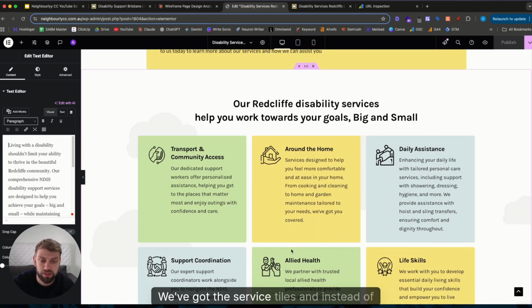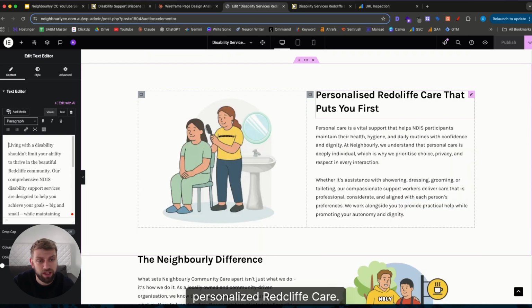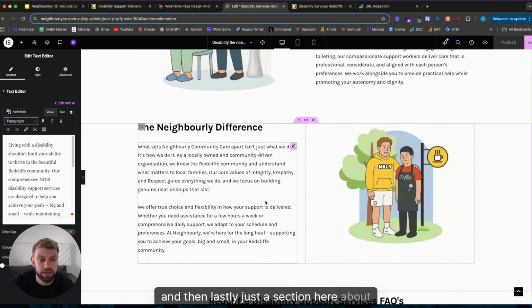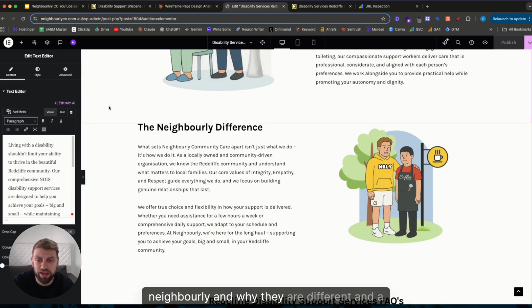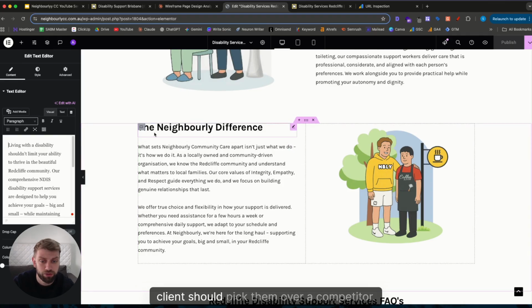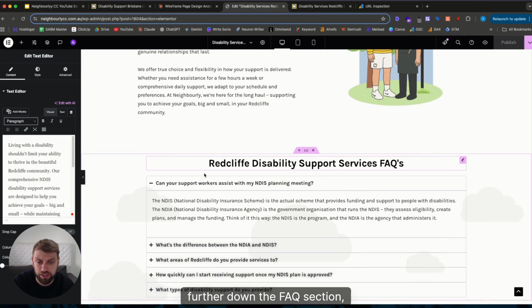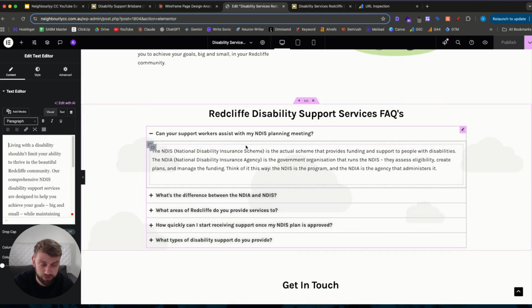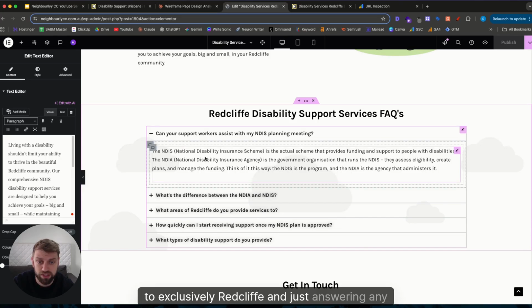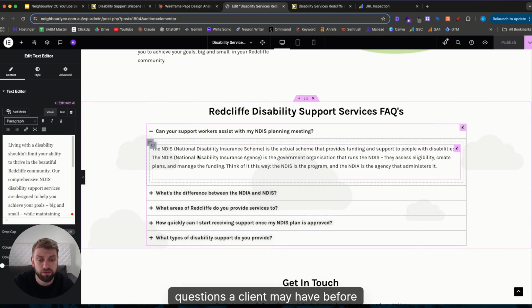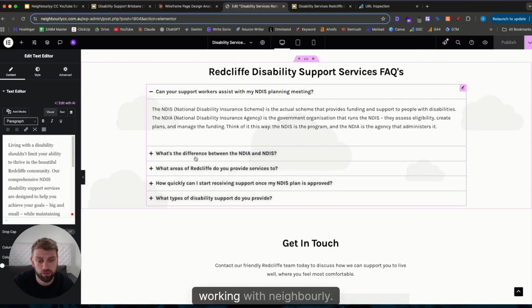We've got the service tiles, and instead of Brisbane here, we included Redcliffe. Personalised Redcliffe care, that puts you first, just a little bit more about the service and what you can expect. And then lastly, just a section here about Neighbourly and why they are different and a client should pick them over a competitor. Further down the FAQ section, it's just relevant to exclusively Redcliffe and just answering any questions a client may have before reaching out and working with Neighbourly.